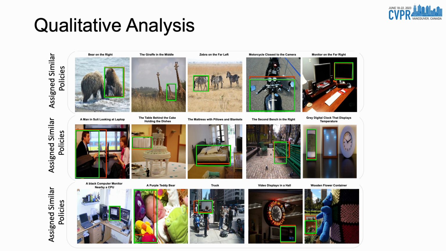Finally, we analyze the learned policies qualitatively. At the top, we have relatively simple image and text pairs that are assigned similar policies. On the other hand, at the bottom row, we see relatively difficult image and text pairs with similar assigned policies. This shows that the types of policies learned by the decision networks have a correlation with the difficulty of the input image and text pairs.